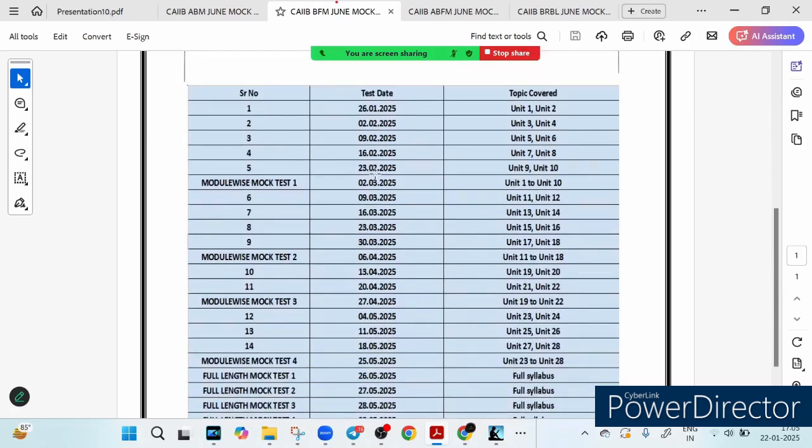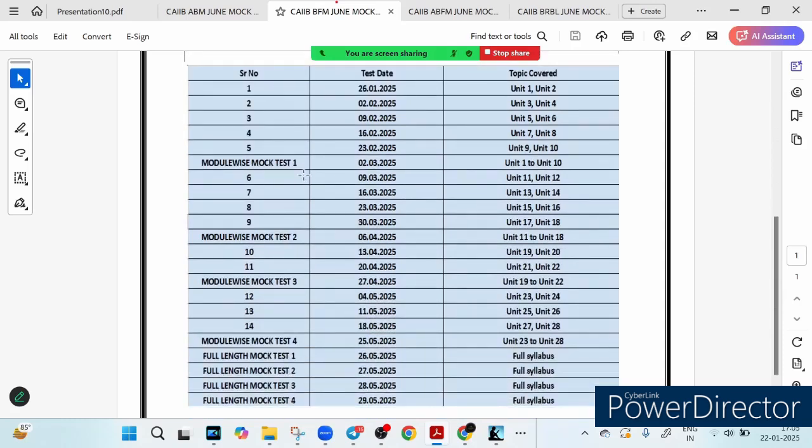This is the BFM test series schedule. As you can see it consists of unit wise mock tests, daily quizzes, full length mock tests. आपको इतना प्रिपरेशन मिल जाएगा, आपको इतना टेस्ट दे देंगे दोस्तों. You can attempt the test anywhere, either on the web platform or in the app. You can attempt the test, and after every test you will get proper solution, right. This is about the test series, and in the mentorship plan I provide you everything.